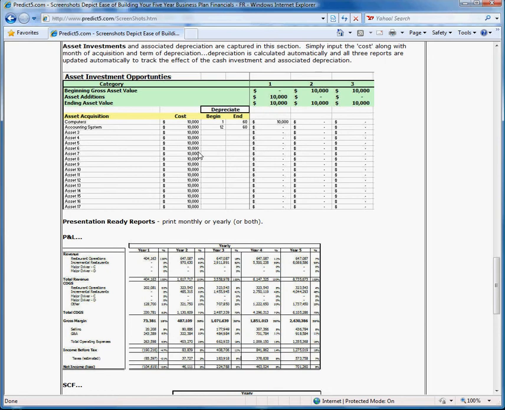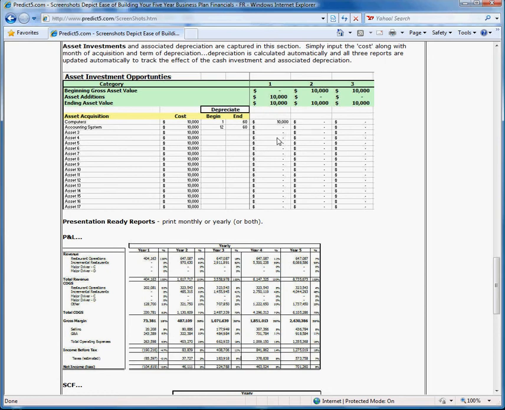But effectively what you'll do is you'll list out the different assets that you have. There's a very big range of assets that you populate. You list for which month you're going to buy them and which month they should be fully depreciated. And the asset value and the associated depreciation is automatically calculated. And that's all. And one of the biggest benefits of this tool is it creates presentation reports.